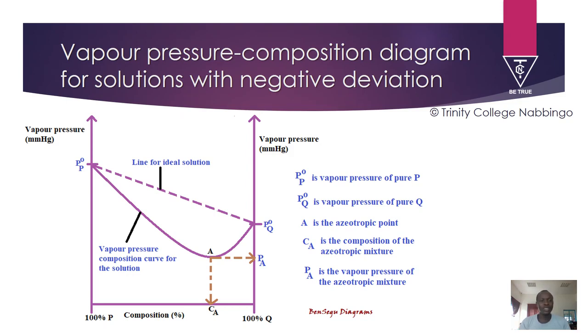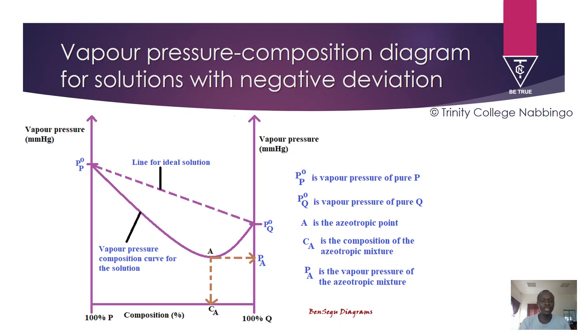And that one lowers the escaping tendency. And since the escaping tendency goes on lowering, the vapor pressure of the solution will go on lowering below what Raoult's law predicts until a minimum point A, where we have the strongest intermolecular forces of attraction. I've already talked about that.